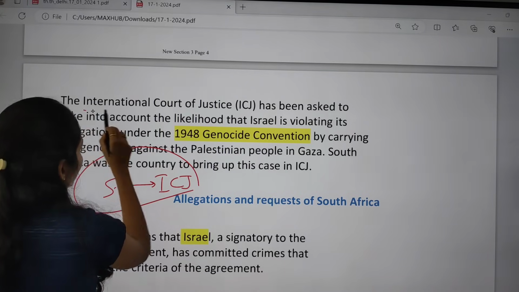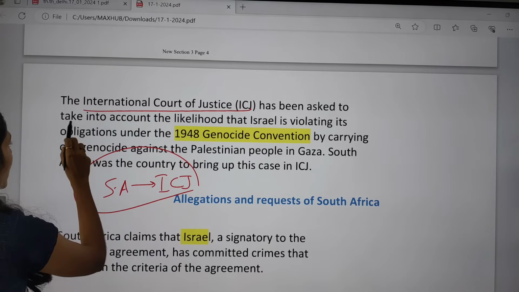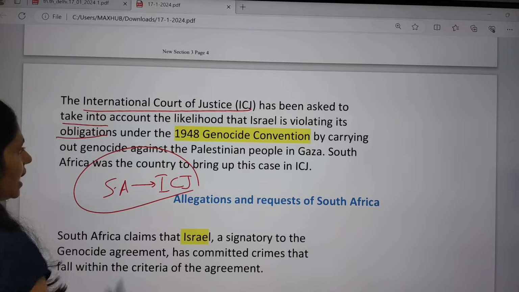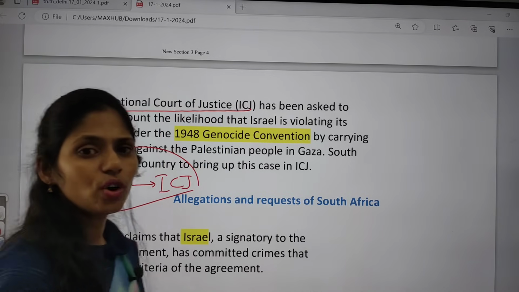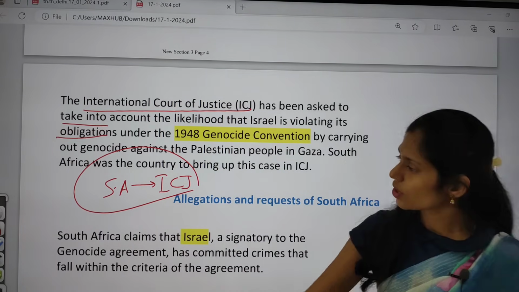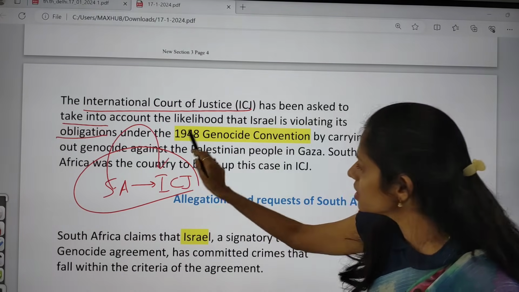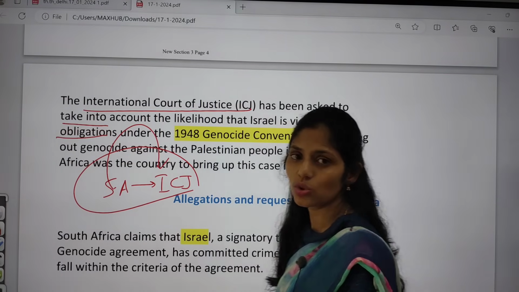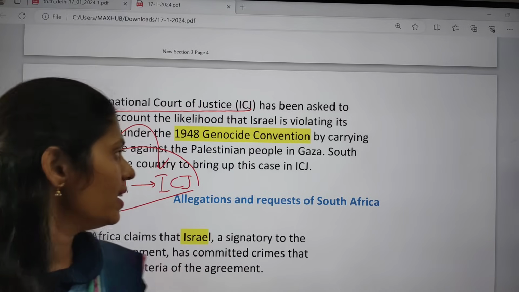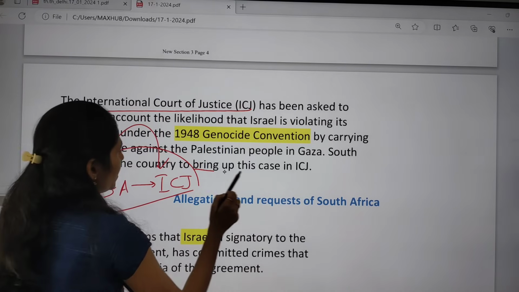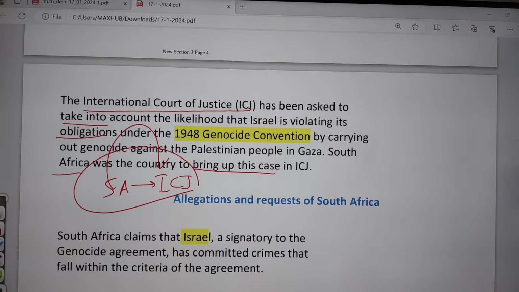Here the ICJ, the International Court of Justice, has been asked to take into account the likelihood that Israel is violating its obligations under the Genocide Convention. What are the things in this Genocide Convention which Israel is violating? Because of this, South Africa approached the International Court of Justice, because Israel is committing genocide against the Palestinian people in Gaza. South Africa was the country to bring this case to the ICJ.